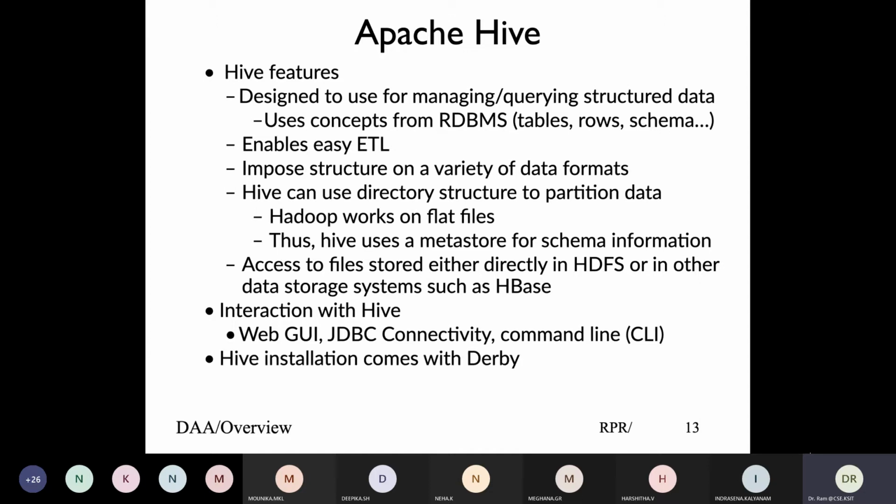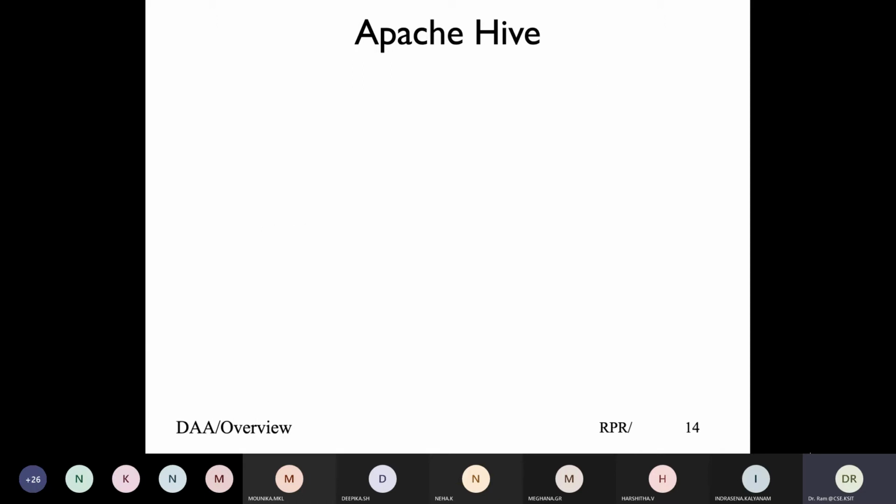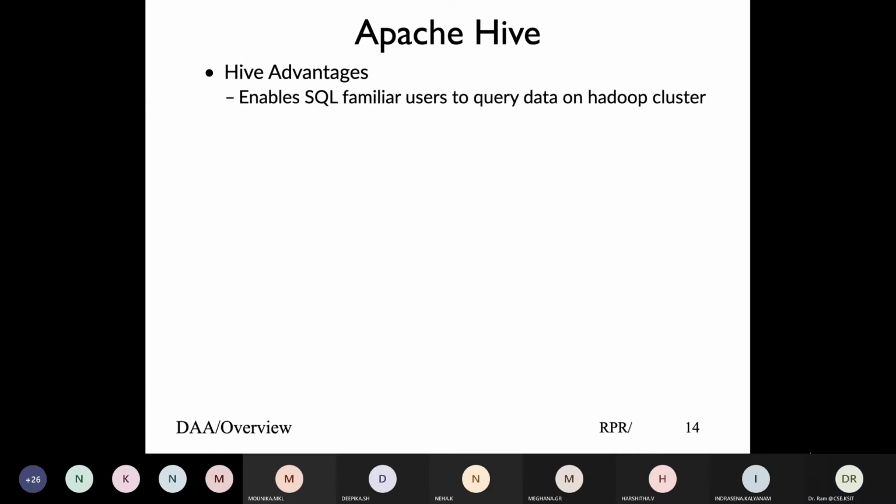So Hive comes with this basic Derby installation, which is an open source, lightweight SQL database. Because when I'm using the SQL language, it assumes an underlying database, and by default it uses Derby. The advantage Hadoop gives me is that I don't have to learn a new language, because we are all familiar with SQL, so we use the same thing.